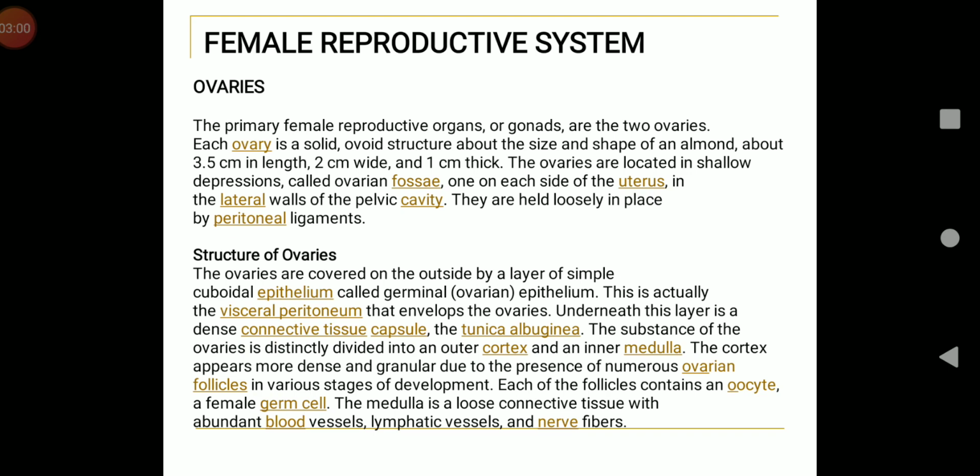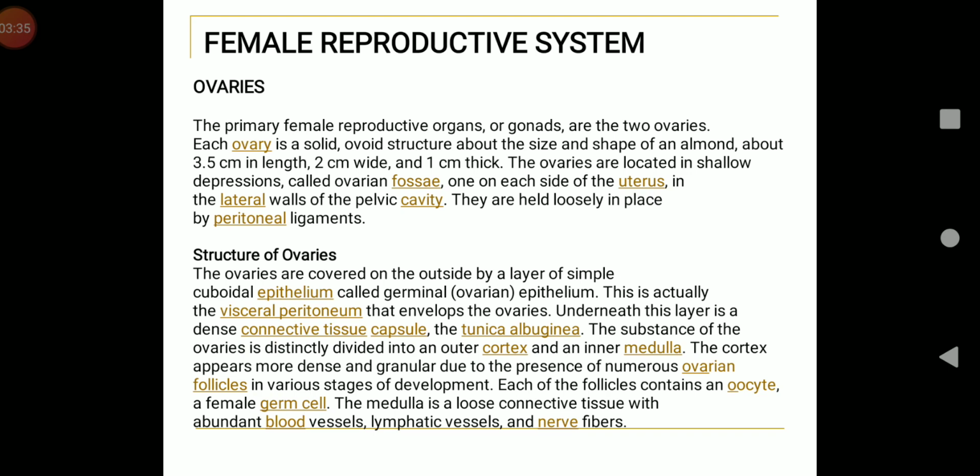Coming to the structure of the ovary, each ovary is a compact structure consisting of inner medulla and outer cortex. The medulla consists of connective tissue or the stroma. The cortex is lined by germinal epithelium. Oogonia arise from the endoderm of the yolk sac and migrate to the ovaries during embryonic development. This is known as the process of oogenesis, which begins even before the birth of the female baby.